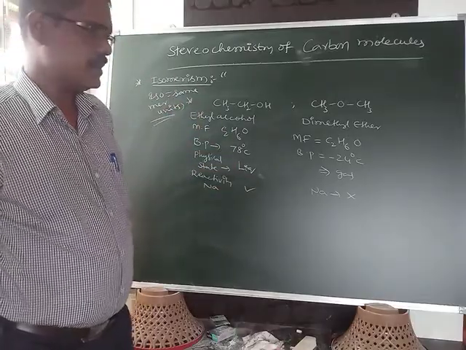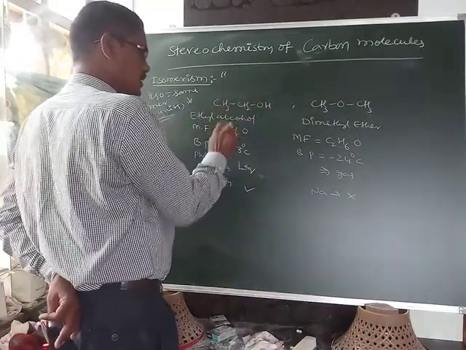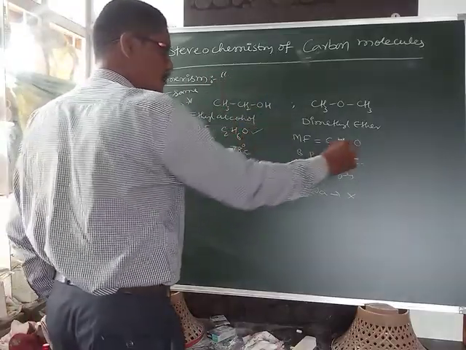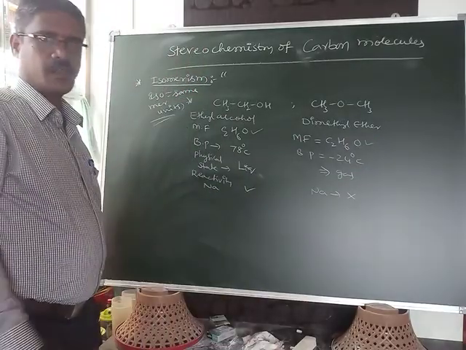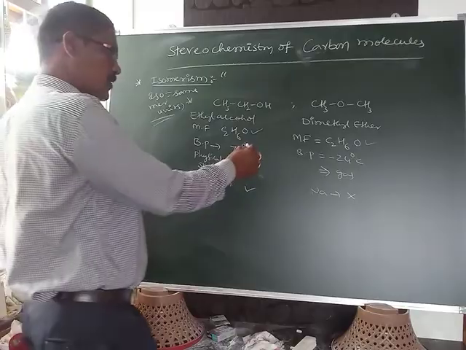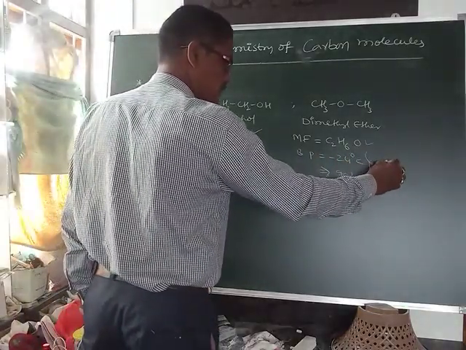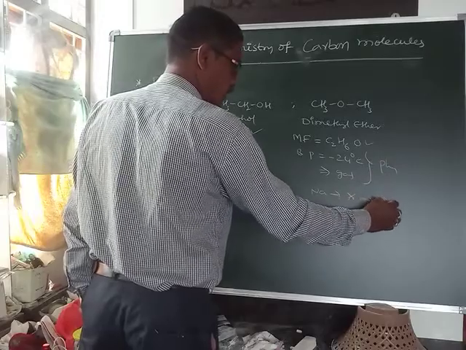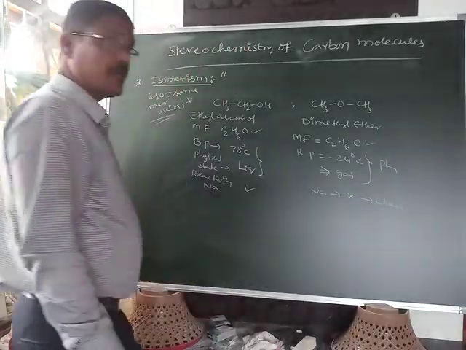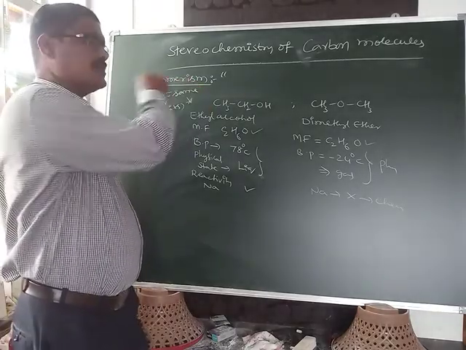Again, listen carefully. The phenomenon of existence of the same molecular formula. Here the molecular formula is the same, but they differ in the physical properties and the chemical properties.